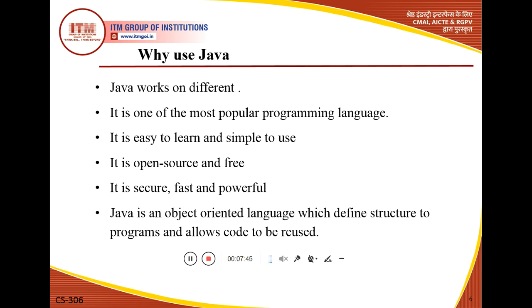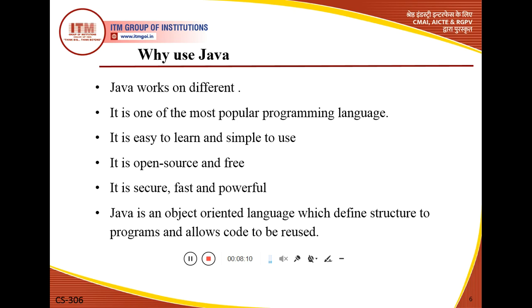It is easy to learn and simple to use, easy for every user. It is open source and a free programming language.